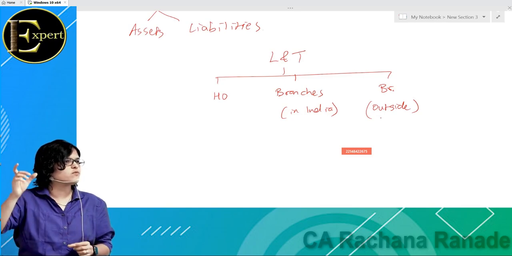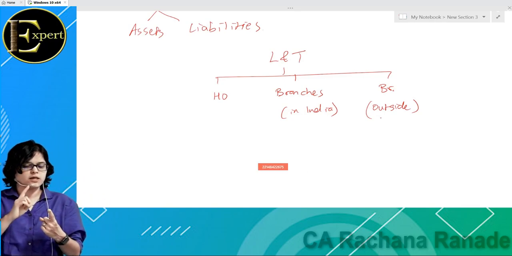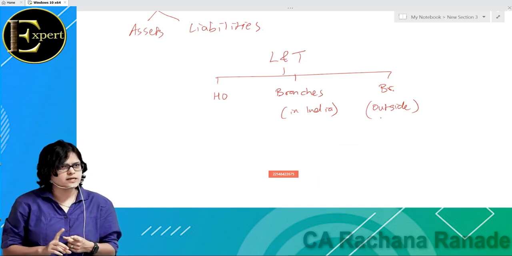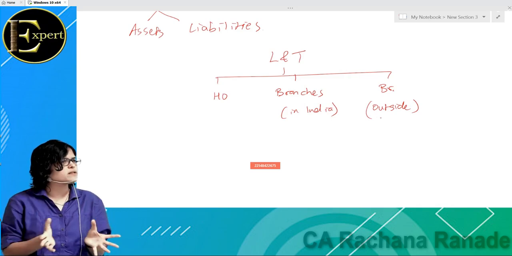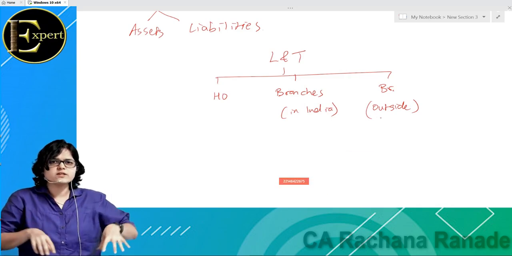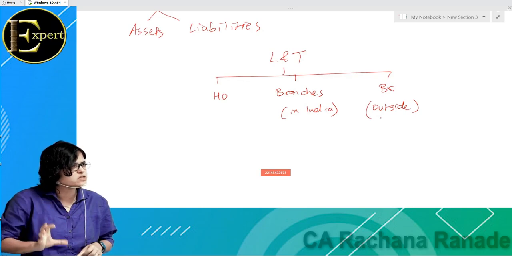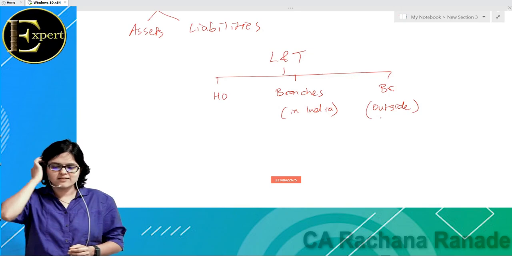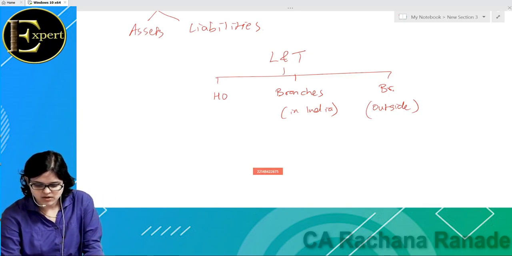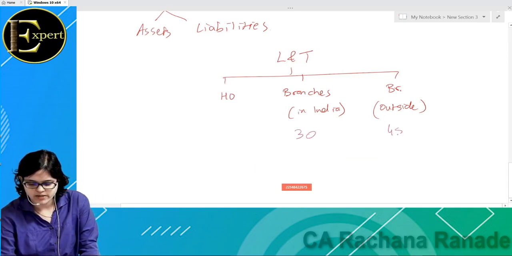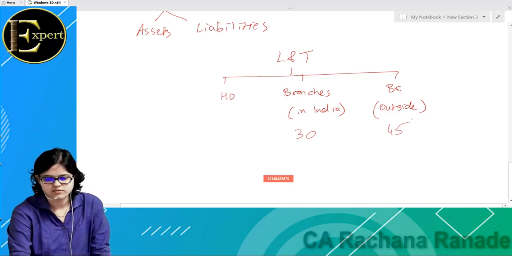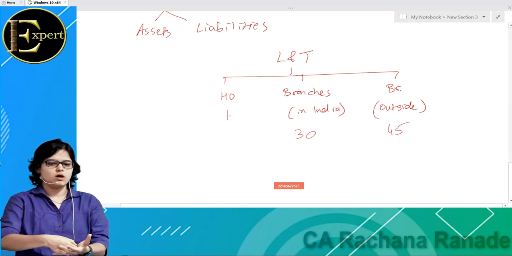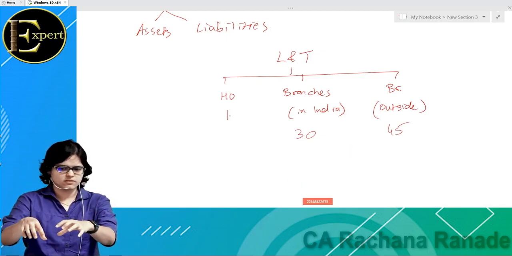So now let us understand. क्या Mumbai branch का separate P&L, will it be prepared? Ideally, yes. Let us say there are 5 more branches in India. And do you think all 5 branches will also prepare their separate P&L, separate balance sheet? Yes. Why not? But now assume that for L&T, there are 30 branches in India, 45 branches outside India, and 1 head office, registered office that we call. If I were to give the shareholders, everyone understands? The people who have bought the shares of L&T.